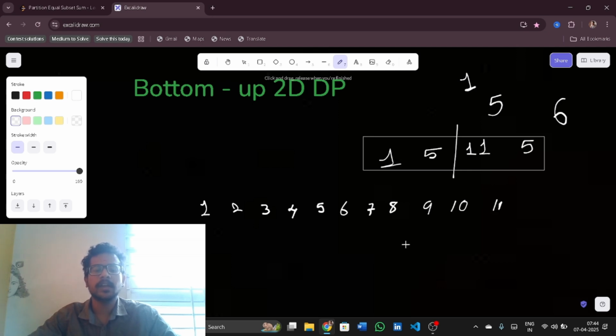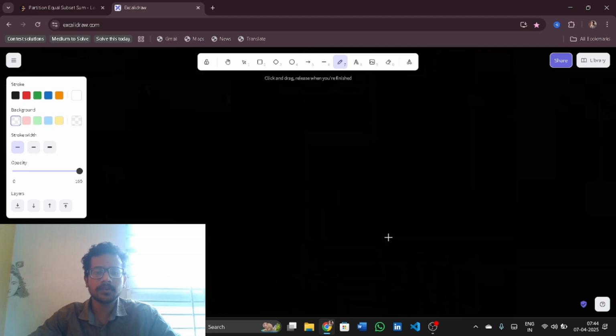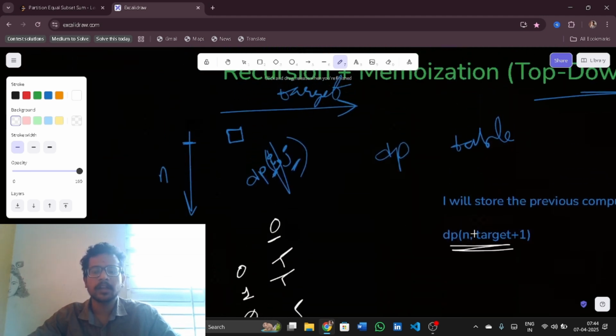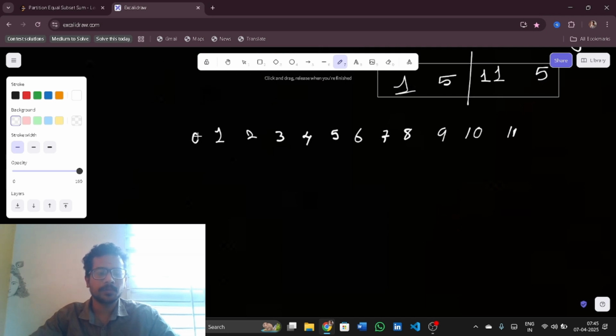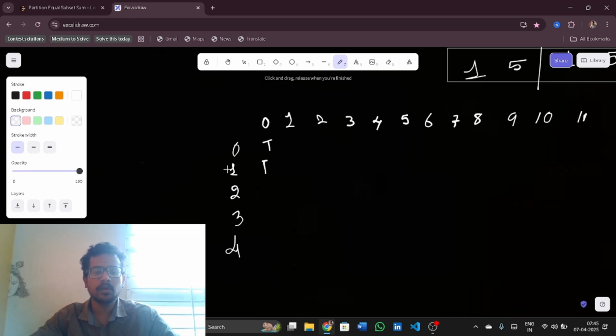Now let us see. Let me compute that. Here also I have used the same target plus 1. That means n is the indices, and target plus 1 is the number of columns, and n is the number of rows. Here also I am using the same DP table, but 0 is achievable. So the sum 0 can be achievable. So I will write 0, 1, 2, 3, 4. I am using 4 indices because I will go from nums of i minus 1 every time. Now true, and then true, and then true.